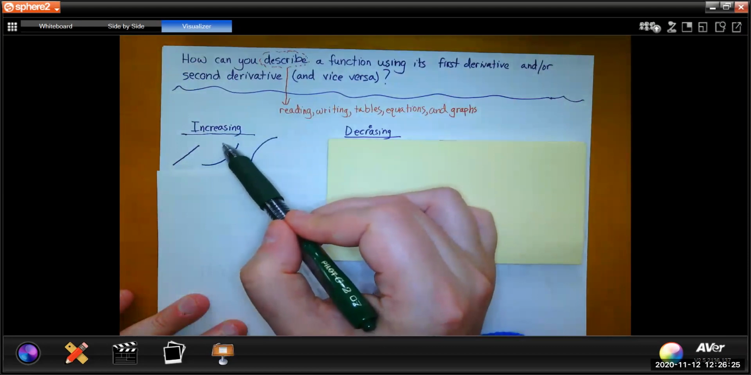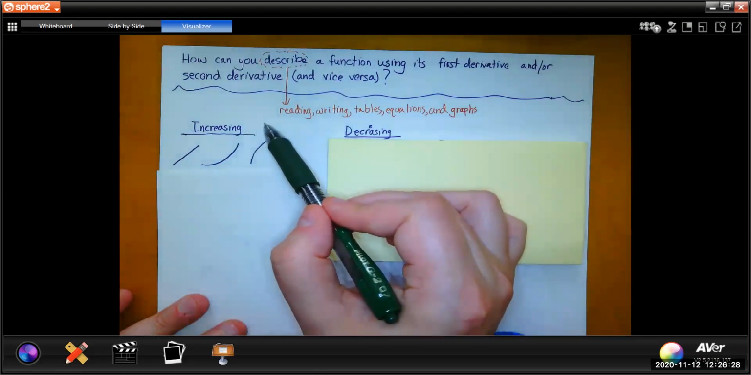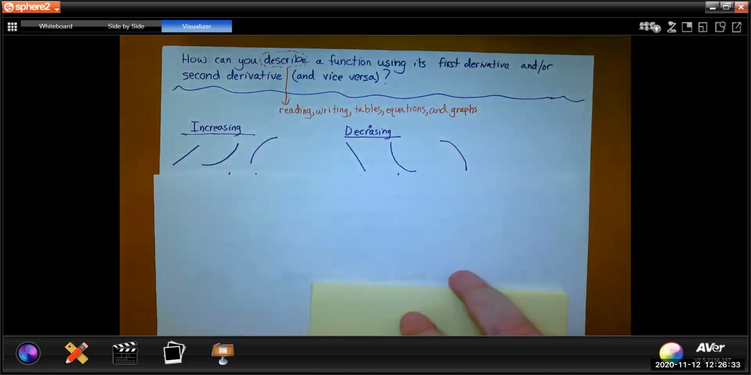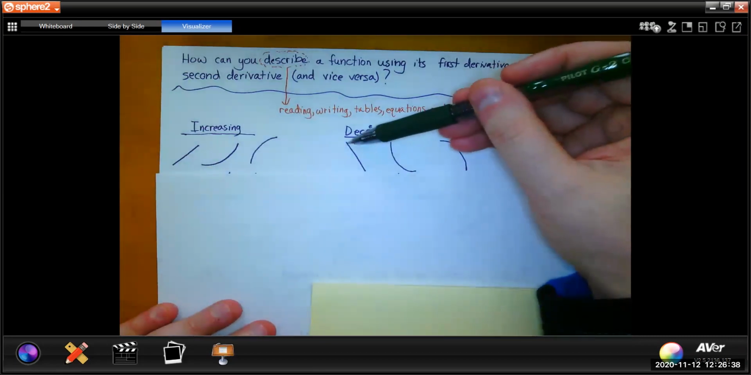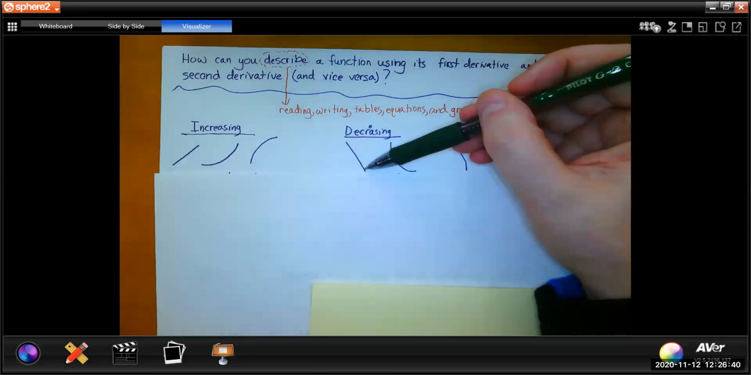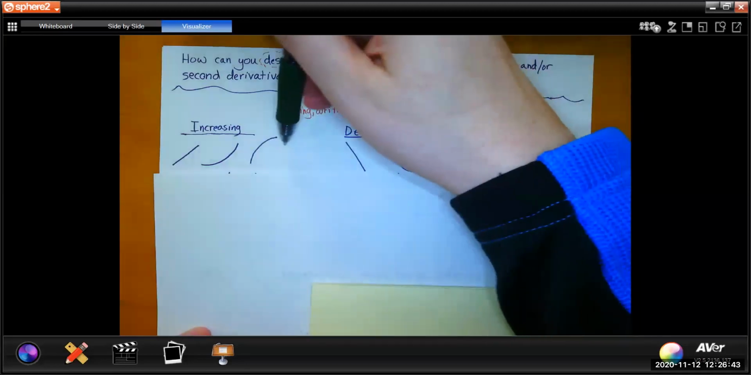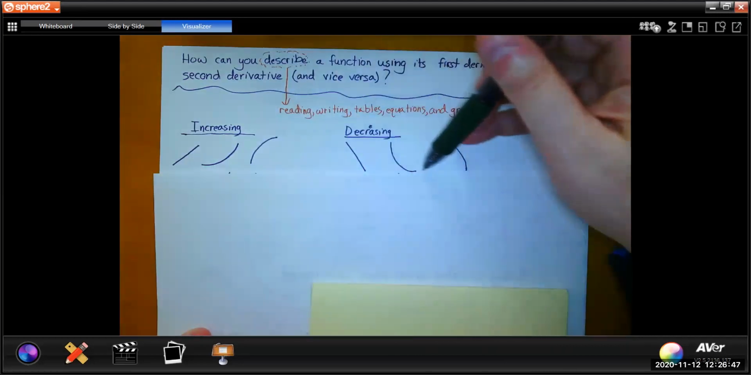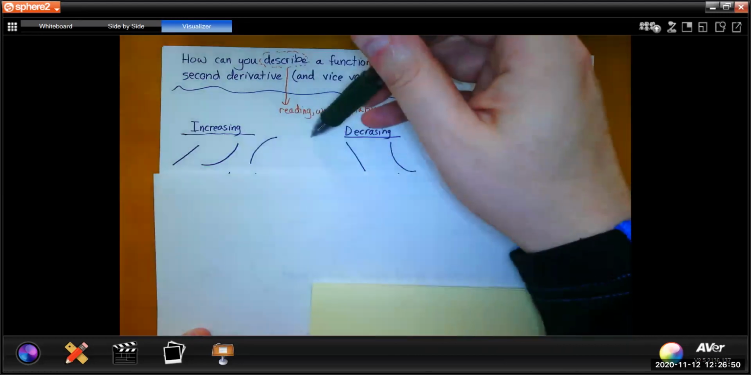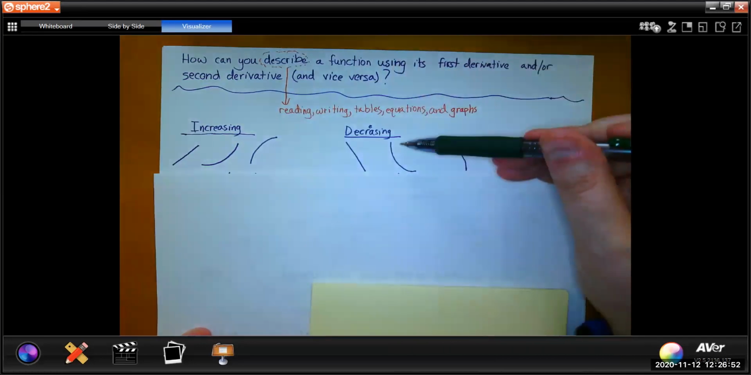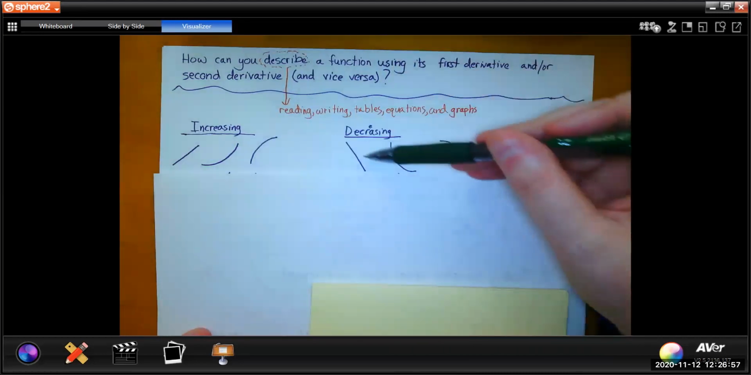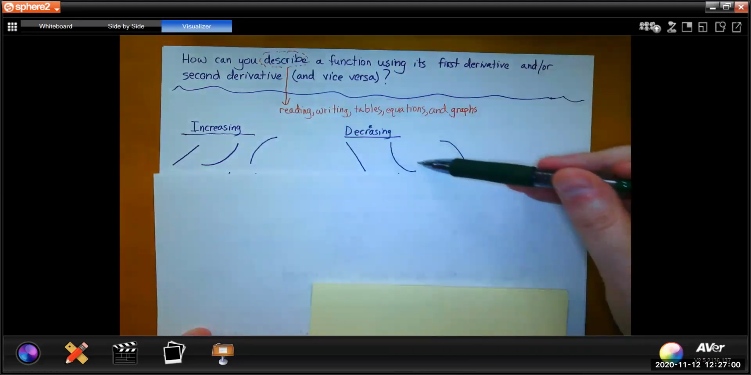Maybe it's really steep and then slow, but it's increasing the whole way. And then we can mirror image those to do a decreasing function. So again, we've got a straight line decreasing, and that line can be pitched really shallow, whatever the opposite of steep is, or really steep. And we can do the same thing with the curve. So it can be a pretty steep curve, or it can be a really slow decreasing curve.